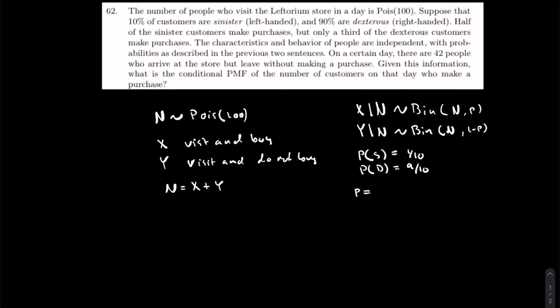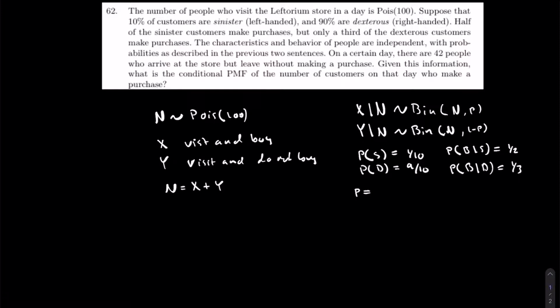Okay. We also know that if they are sinister, what's the probability of them buying? Let's just call this b. That we know. Let's see, where is this information? So we know that 10% are sinister. Half of the sinister customers make a purchase. So half make a purchase. And if you are, call this D, dexterous, conditioning on that, what's the probability of buying then? That's only 1/3. So 1/3.